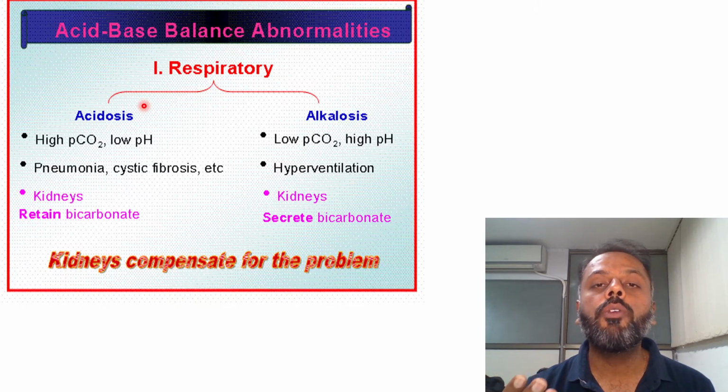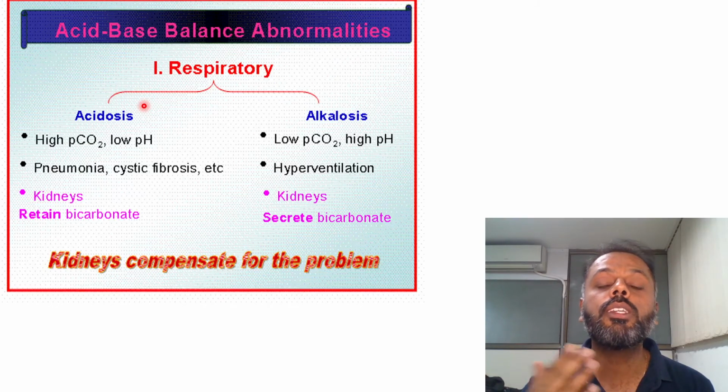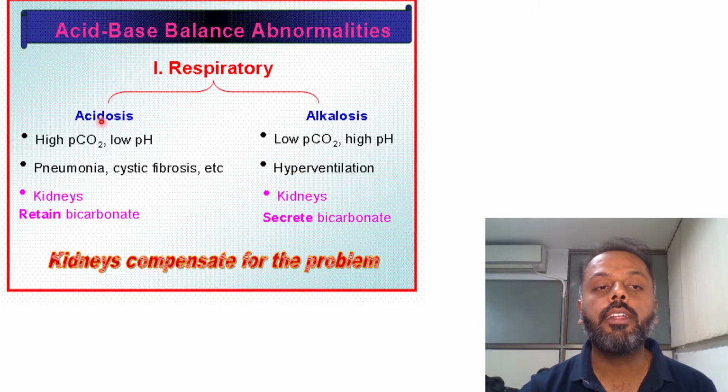Obstructive lung diseases like chronic bronchitis, emphysema, pneumonia, cystic fibrosis, poliomyelitis, or depression of the respiratory center. This respiratory acidosis will be compensated by the kidney. The kidney will compensate respiratory acidosis by retaining the bicarbonate, because over here there is an acidosis.